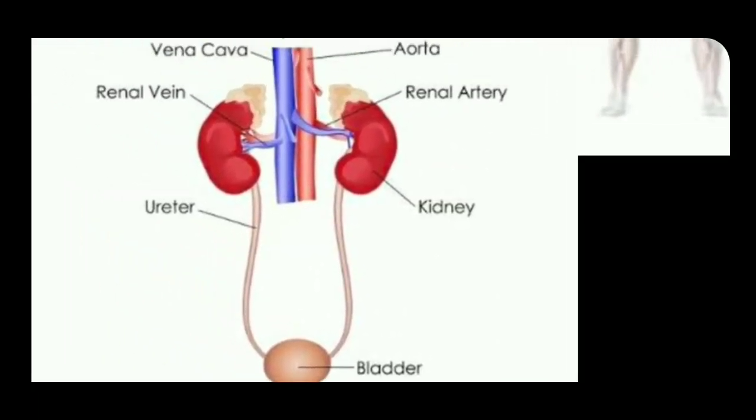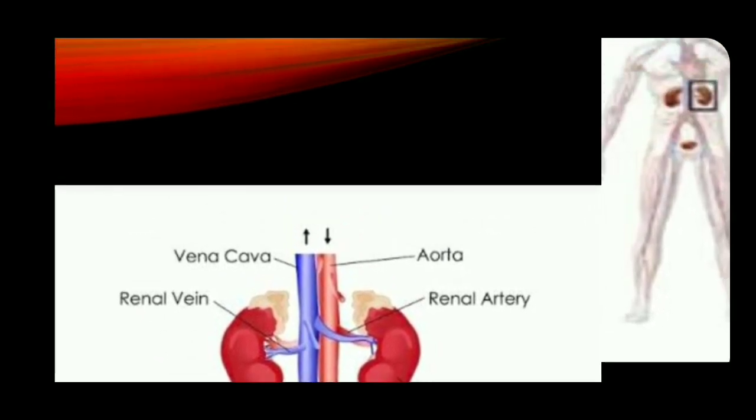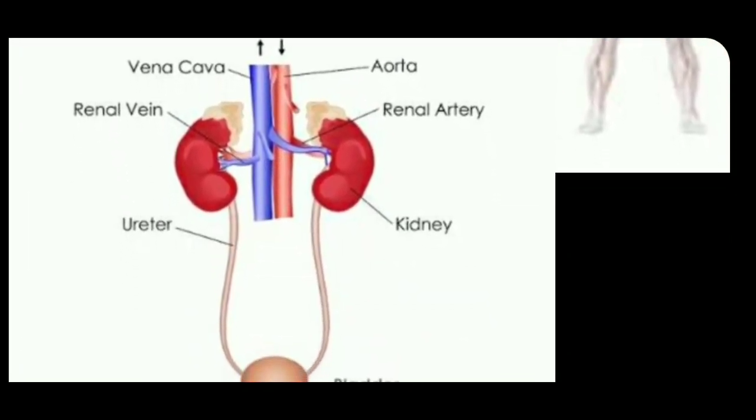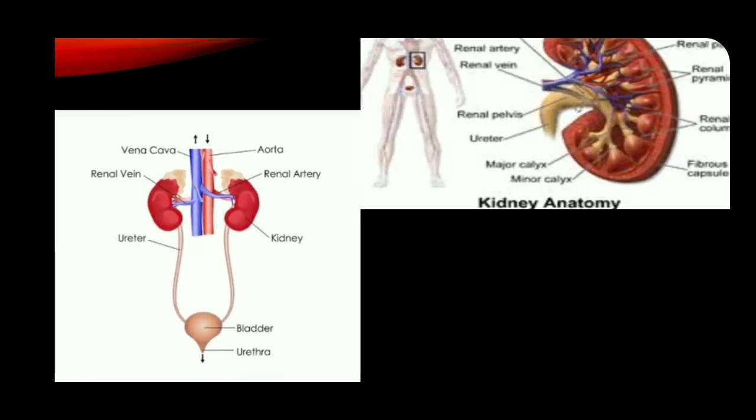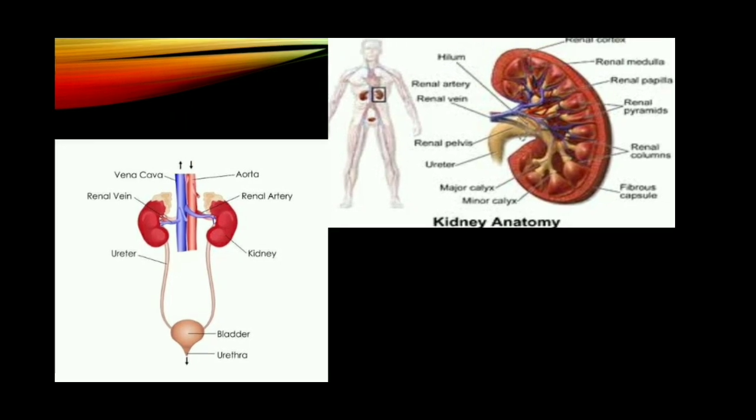Kidneys are located in the abdominal cavity on either side of the vertebral column and are attached to the dorsal body wall. Each kidney of an adult human being measures 10 to 12 centimeters in length, 5 to 7 centimeters in width, 2 to 3 centimeters in thickness, with an average weight of 120 grams to 170 grams.